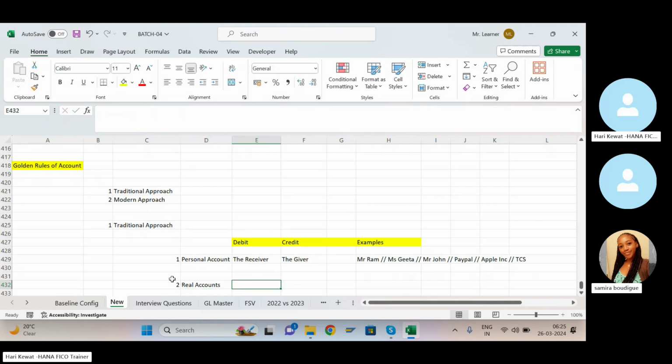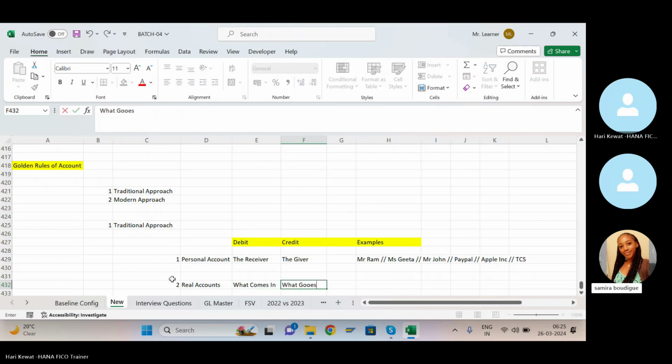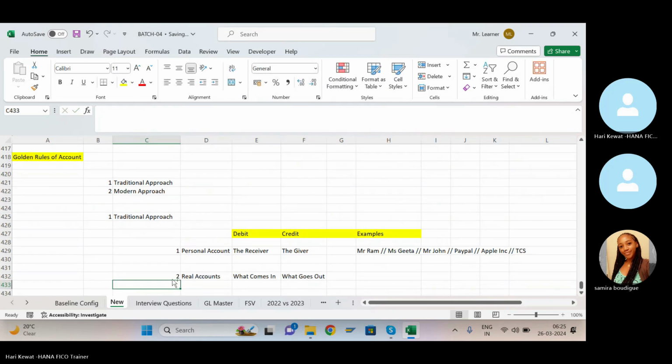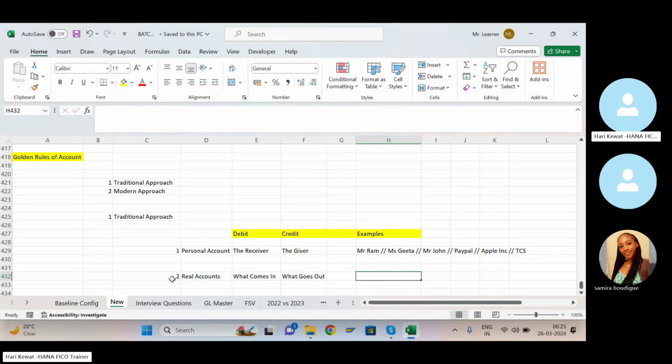In this, what comes in is debit, and what goes out is credit. This basically deals with assets and liabilities.